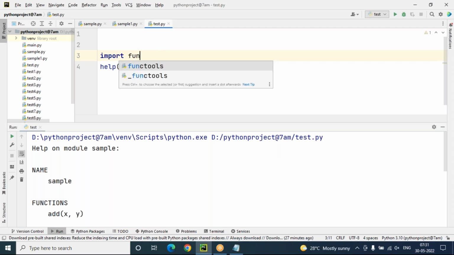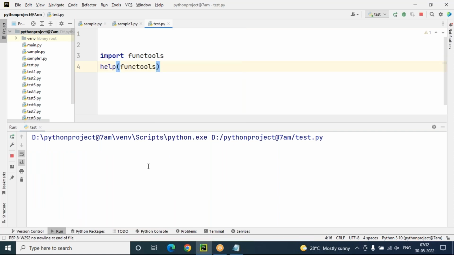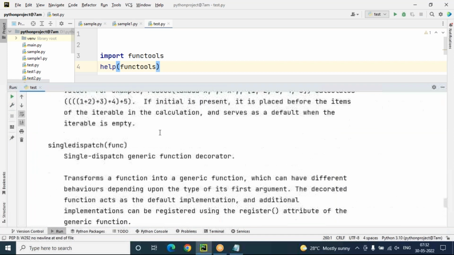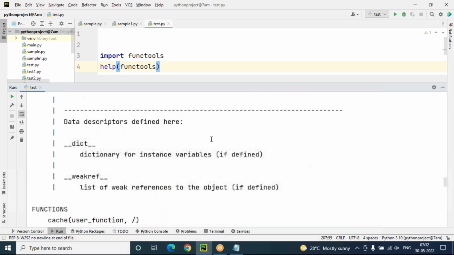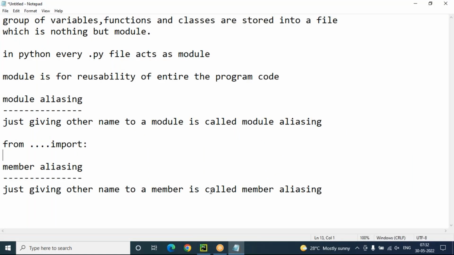For example, in the last session, I used the functools module. This is a built-in module. If you want to know about the functools module, then import functools, help of functools. Now you can see all this functools module information. In that you will find the reduce function also, which we discussed previously. Okay, so this is the case. You will get the total description. Got my point, sir? This is the module working style here.